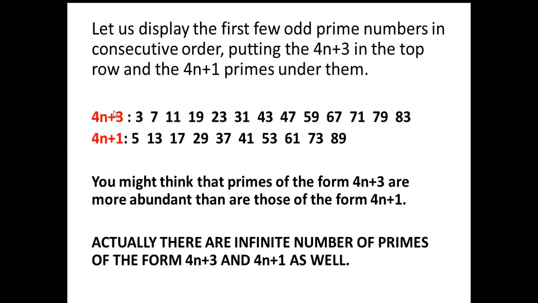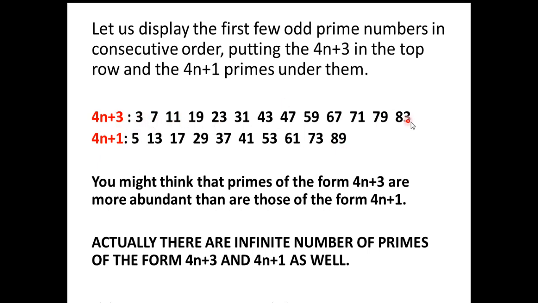Let us see this when we are taking a specific range up to 89. Let us see what is the existence of primes of the form 4n plus 3 and 4n plus 1. So up to 89 we find that numbers of the form 4n plus 3 are these numbers: 3, 7, 11, 19